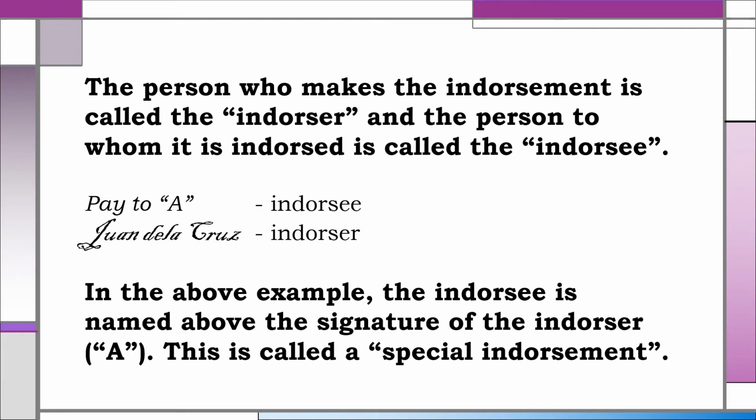Here is an example. Pay to A is the endorsement. A here is the endorsee. He is the person entitled to payment. And the endorser is Juan de la Cruz. His signature is found below the endorsement. In the above example, the endorsee is named above the signature of the endorser. The endorsee, I repeat, is A, and the endorser is Juan de la Cruz, who signed below the endorsee. This is called a special endorsement.